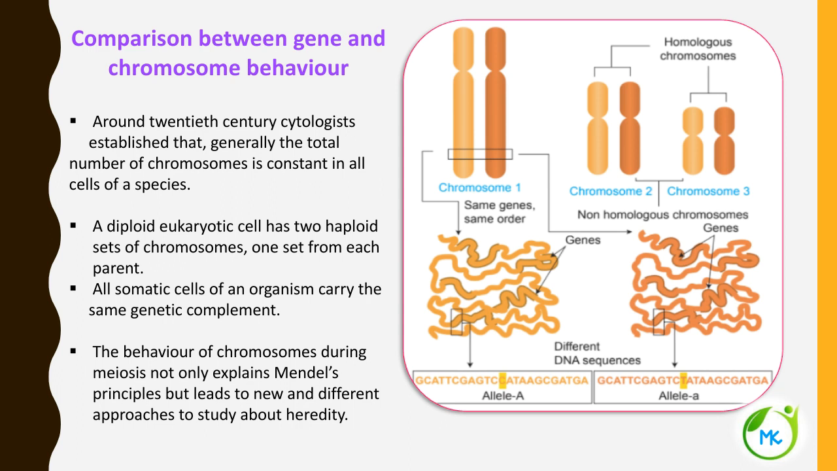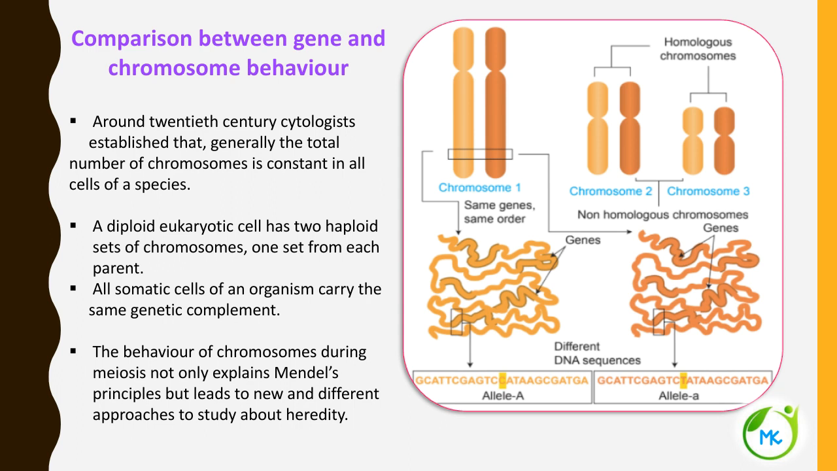A diploid eukaryotic cell has two haploid sets of chromosomes, one from each parent, making it diploid. All somatic cells, the body cells of the organism, carry their own equivalent genetic complement. The behavior of the chromosome during meiosis not only explains Mendel's principle but leads to new and different approaches to study heredity.